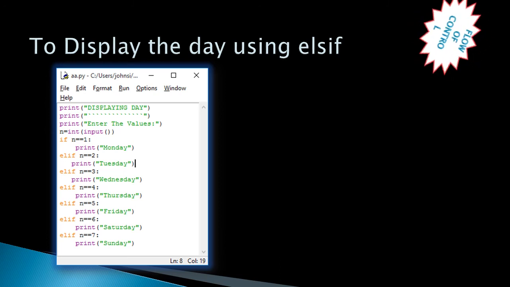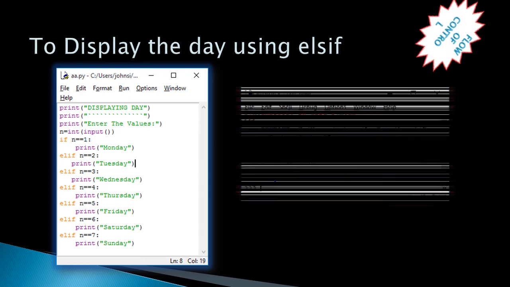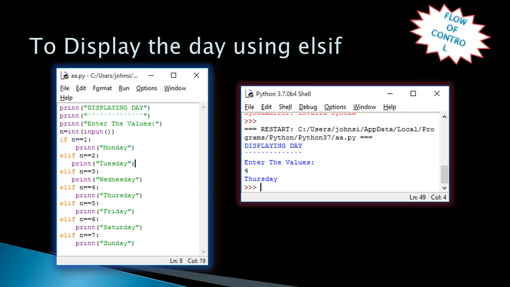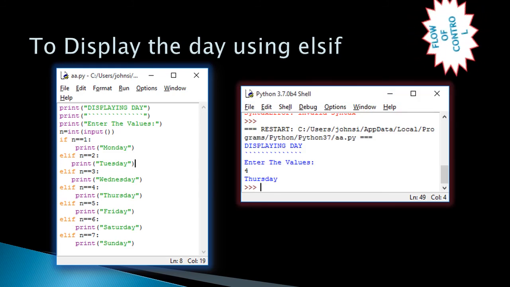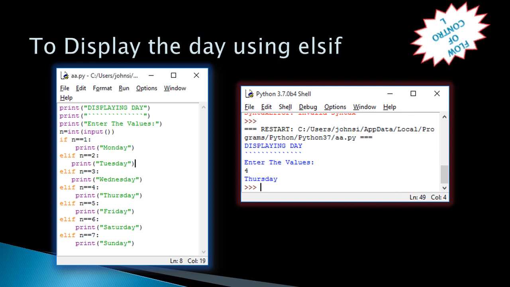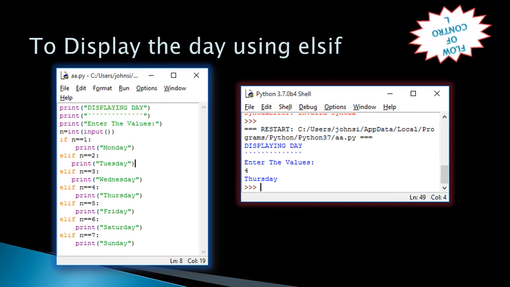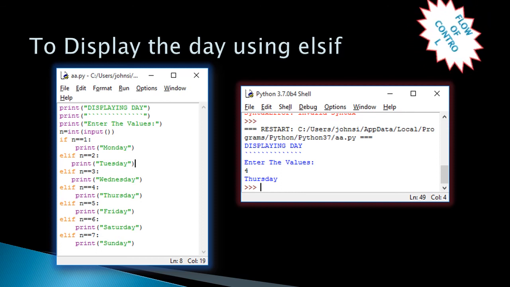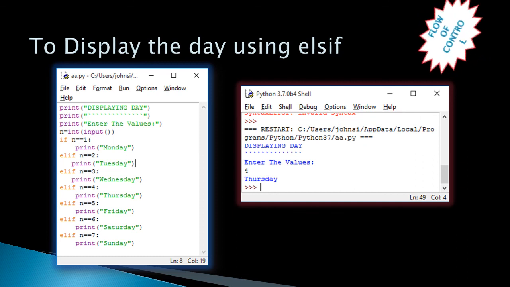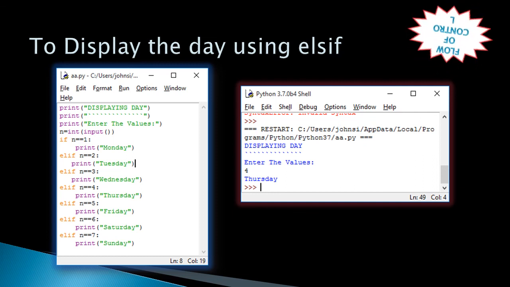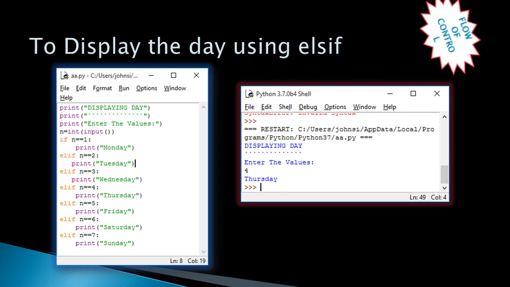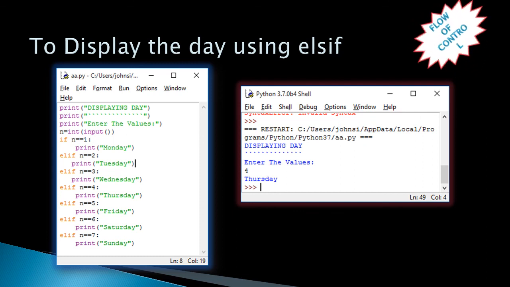Likewise, all the conditions up to the last condition will be checked. Suppose you give the number 8, then the last else statement will be executed. In this example I have given 4, so the fourth elif is matched and the Thursday message is printed.